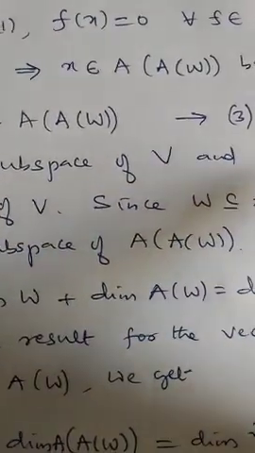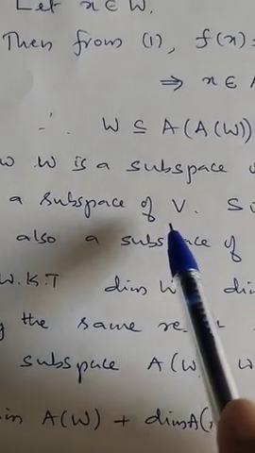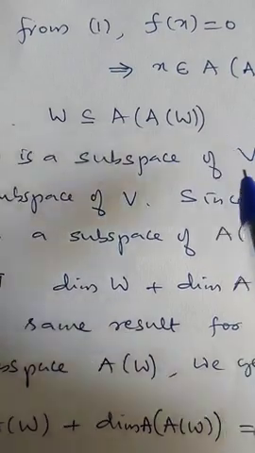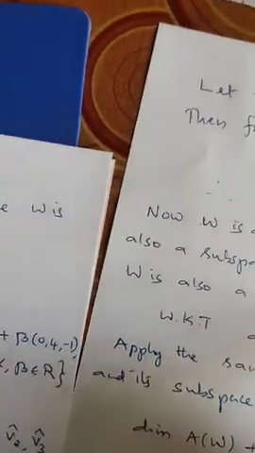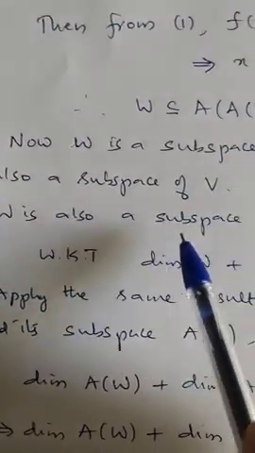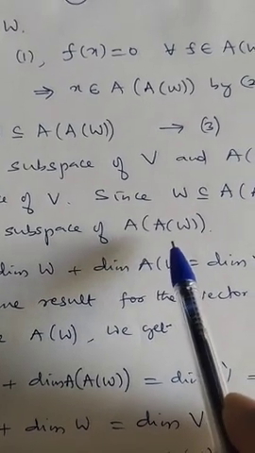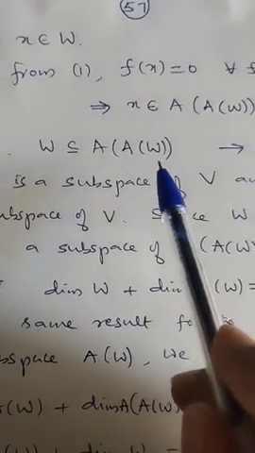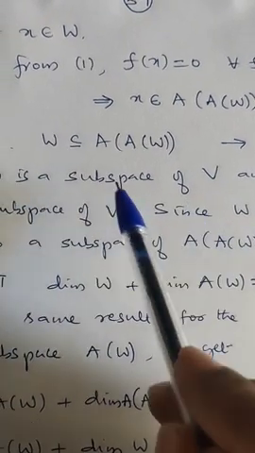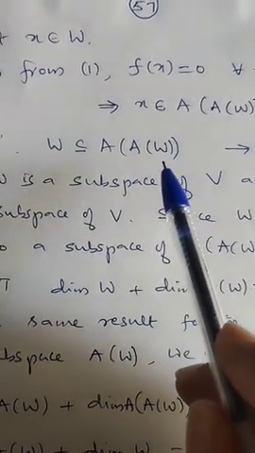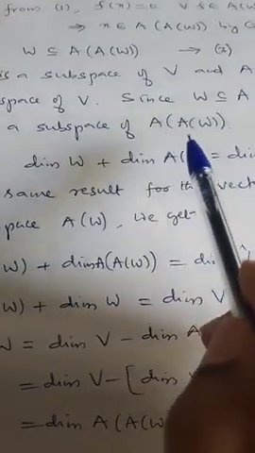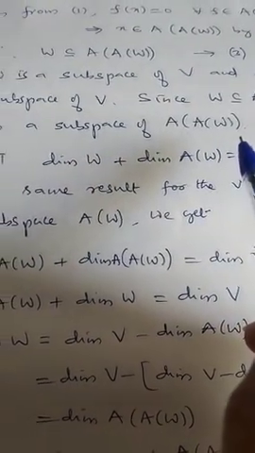Now W is a subspace of V, the second annihilator of W is also a subspace of V, and moreover W is contained in it. Therefore W is a subspace of the second annihilator of W. Okay.